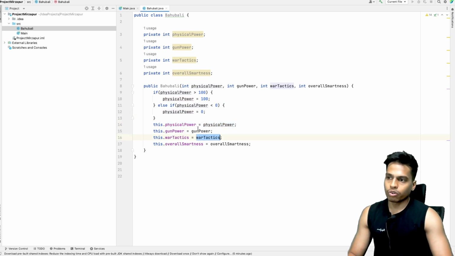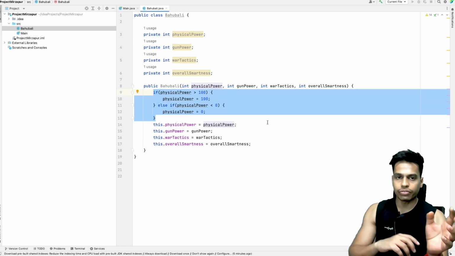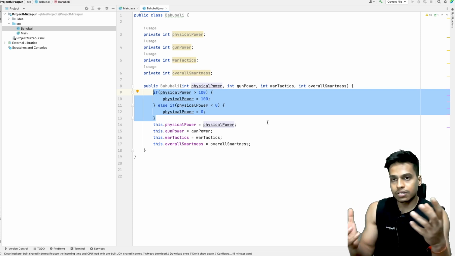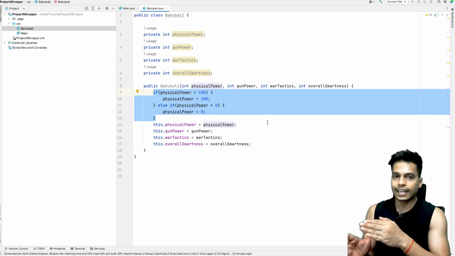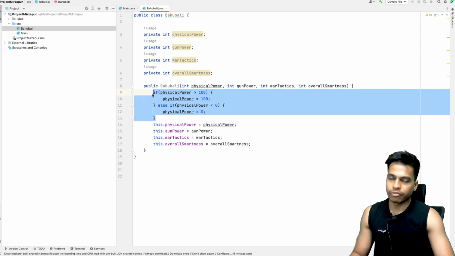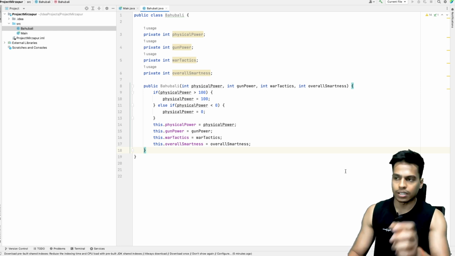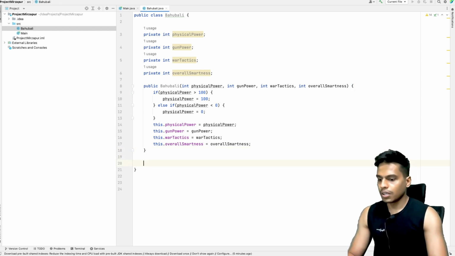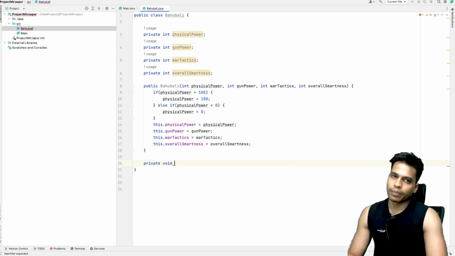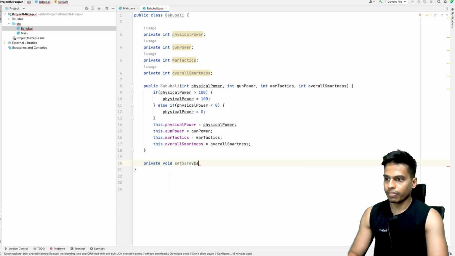Okay, now we have 4 fields here. We have to write this boilerplate code every time for all the fields. We can also have, let's say, tens of fields. So we need to write this piece of code 10 times, which is quite redundant, and that's not a good practice. So ideally we should create a method that does this for us. Let's call this method private void, and the name of the method will be set safe values.